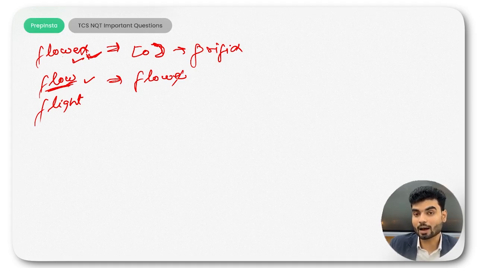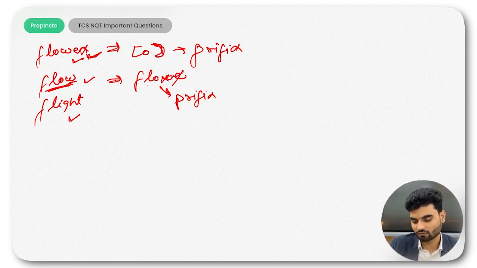So now the prefix will be flow. Now come here again. You will have the next value, flight. Check, is flow available in flight? No, this is not. What you will do? You will remove this particular thing, this L part, this O part, right? This O part. So check, is flo available in flight?